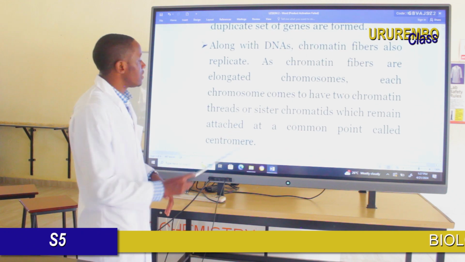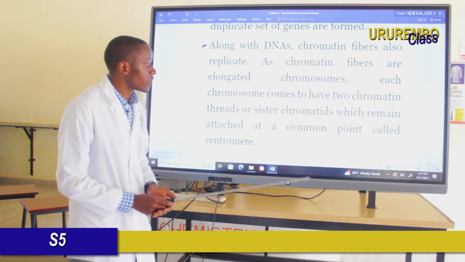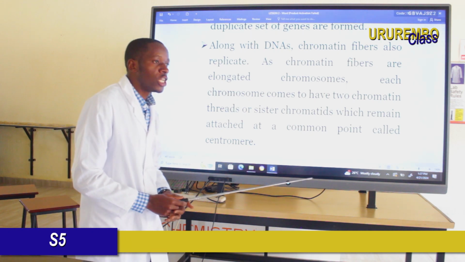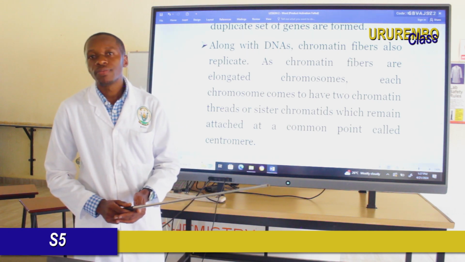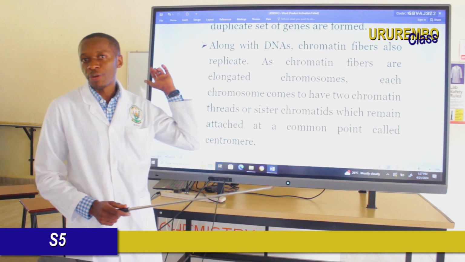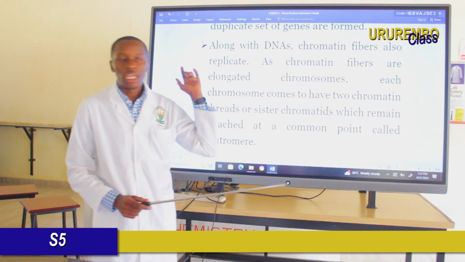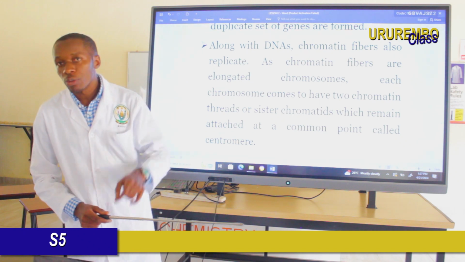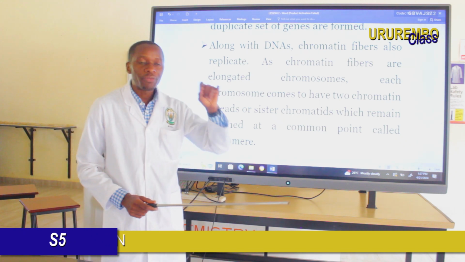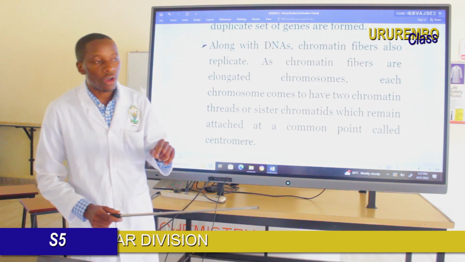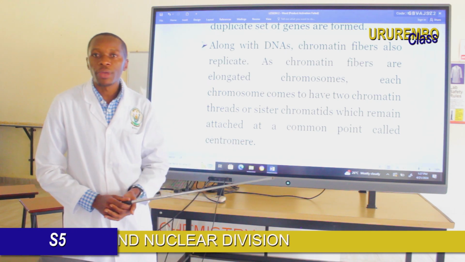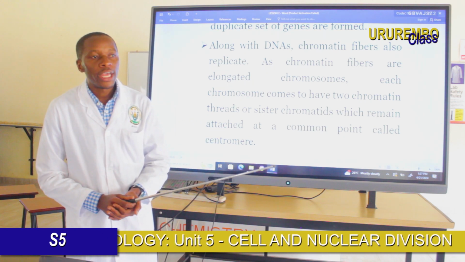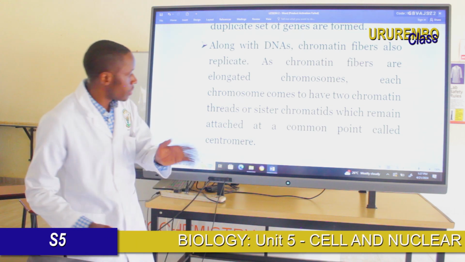The chromatids are like twin or sister threads, attached at a common point called the centromere. Do you remember the centromere? We saw in the previous session the haploid and diploid condition of the cell. Homologous chromosomes have the centromere at the same point. The centromere is the point where the chromatids join together to form a complete duplicated chromosome.